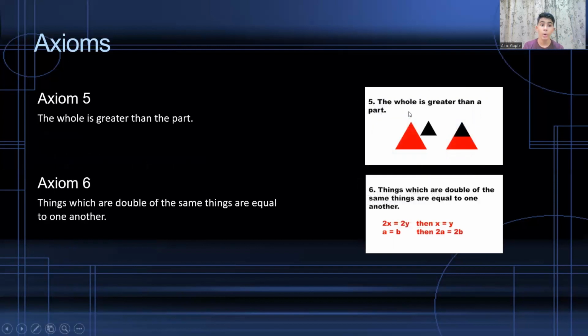Axiom 5 says the whole is greater than the part. So as you can see in the diagram, the whole is greater than the part. Axiom 6 is things which are double of the same things are equal to one another. An example for axiom 6 is: if 2x is equal to 2y, then x is equal to y. The second example for axiom 6 is: if a is equal to b, then 2a is equal to 2b.